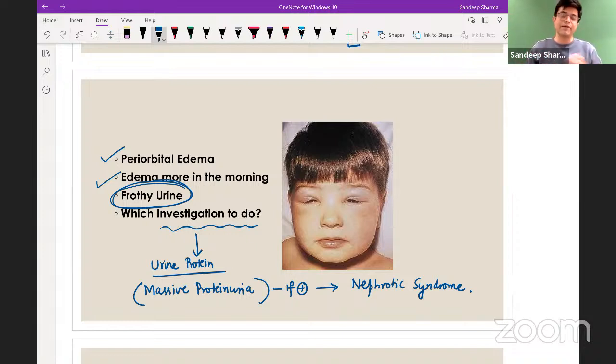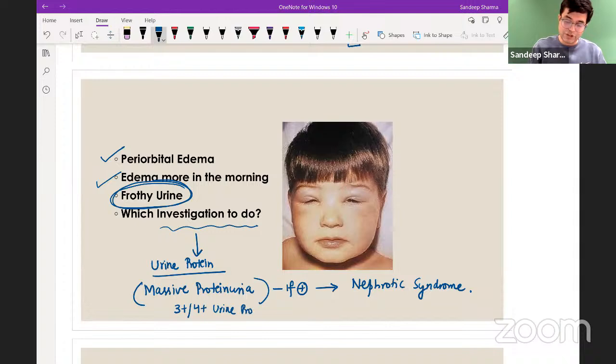So I will not go into those details, but also remember for the exams how you define proteinuria. In adults, only more than 3.5 gram of urine protein in 24 hours is good enough. In children, there are multiple ways to measure urine protein excretion. You can do a protein creatinine ratio, you can do body surface area related measurements, sometimes dipsticks can be used, and massive proteinuria is written as 3 plus or 4 plus urine protein.